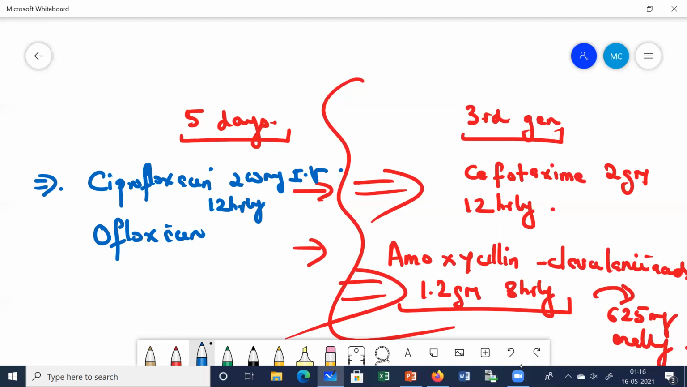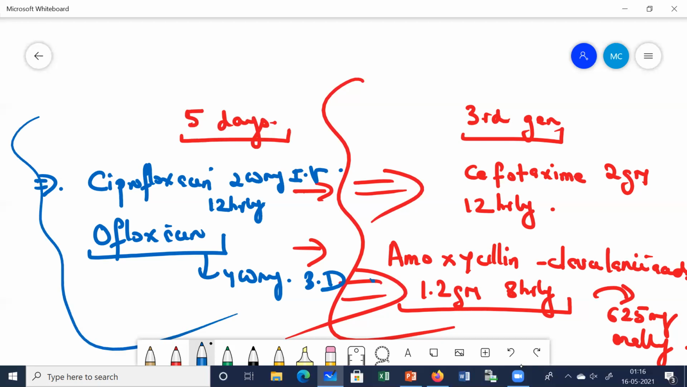Then when you start it orally, what's the oral dose of ciprofloxacin? 500 mg BD. Similarly, ofloxacin, how do we give it? First we give it parenterally, and then we can switch to oral. 400 mg twice daily. So this is very important. And what else has to be given to these patients apart from these antibiotics? Cefotaxime, amoxicillin, ciprofloxacin, ofloxacin: these are the different antibiotics.